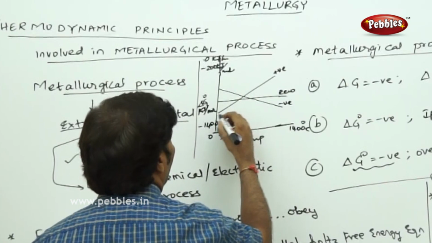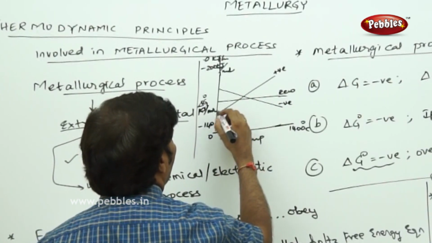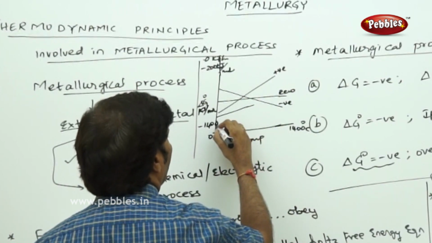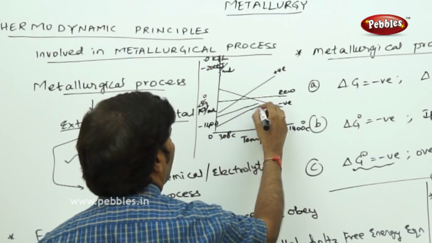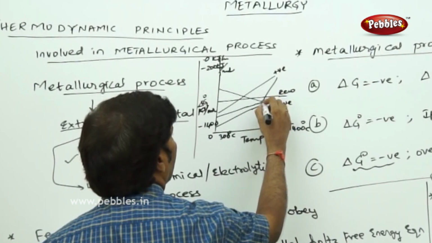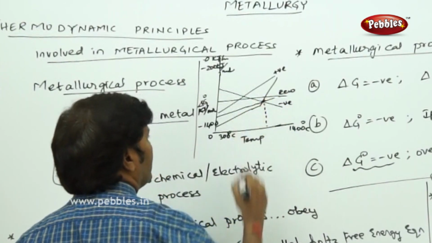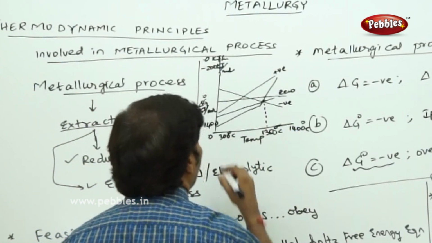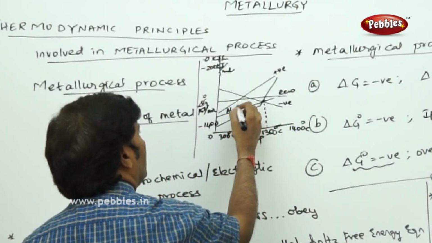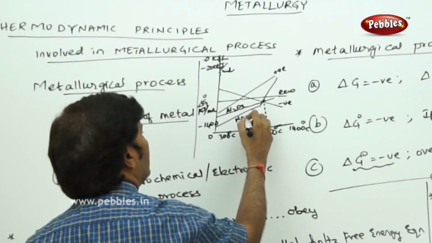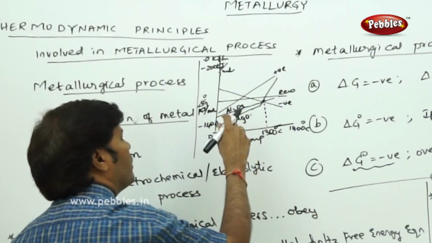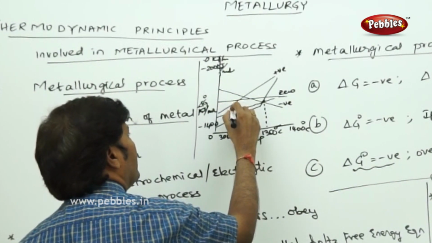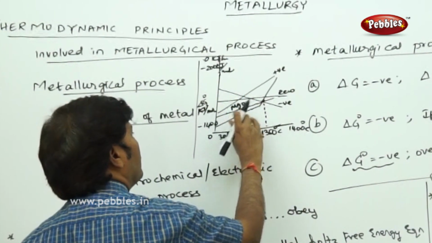For example, I am giving you two different curves here, starting from minus like this is one curve, and I'll take another curve like this. At one particular point both the curves will meet like this. So there is a common point observed, say around 1350 degrees centigrade, and you find that the above one is Al2O3 and the below one is magnesium oxide, or you can take either case. I'll take here magnesium oxide, and here I'm going to take Al2O3.